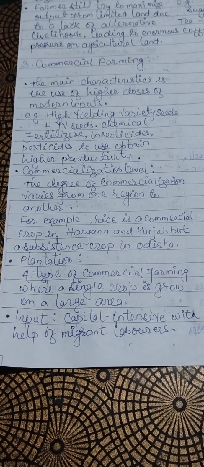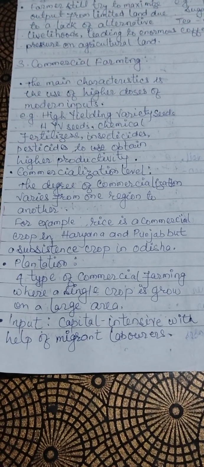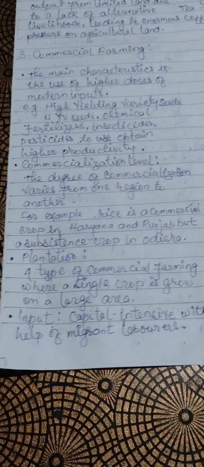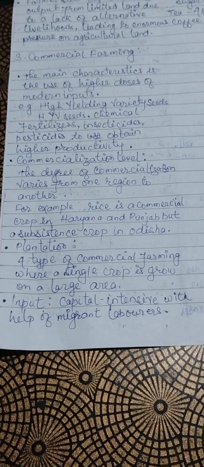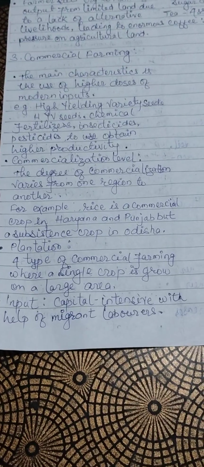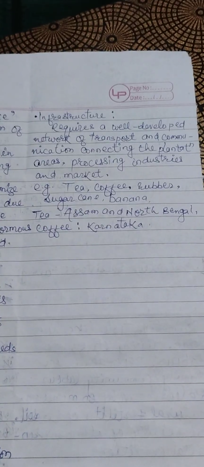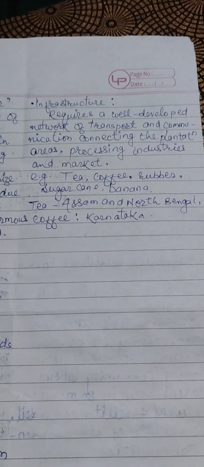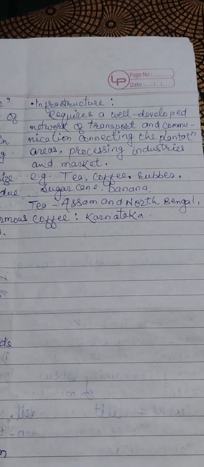The next that will come under this commercial farming is plantation. It is a type of commercial farming where a single crop is grown on a large area. As it is commercial, as an input it requires capital intensive with the help of migrant laborers. Next, it requires infrastructure. For this, it requires a well developed network of transport and communication connecting the plantation areas,